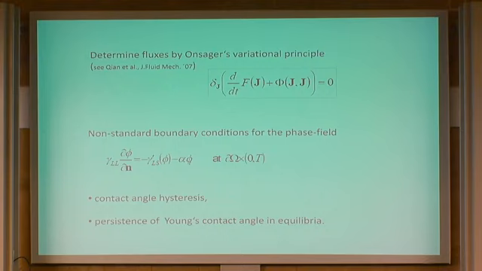This comes from irreversible thermodynamic theory, and this principle is telling you that if you write the total free energy of your system in terms of the fluxes, mass flux, momentum flux, heat flux for other problems where you have heat exchanges, etc. If you write your free energy in terms of fluxes and you introduce a dissipation, which is a quadratic form of the fluxes, then the variation with respect to the fluxes of this total quantity has to be equal to 0. Okay. Now let me go very quickly on this.